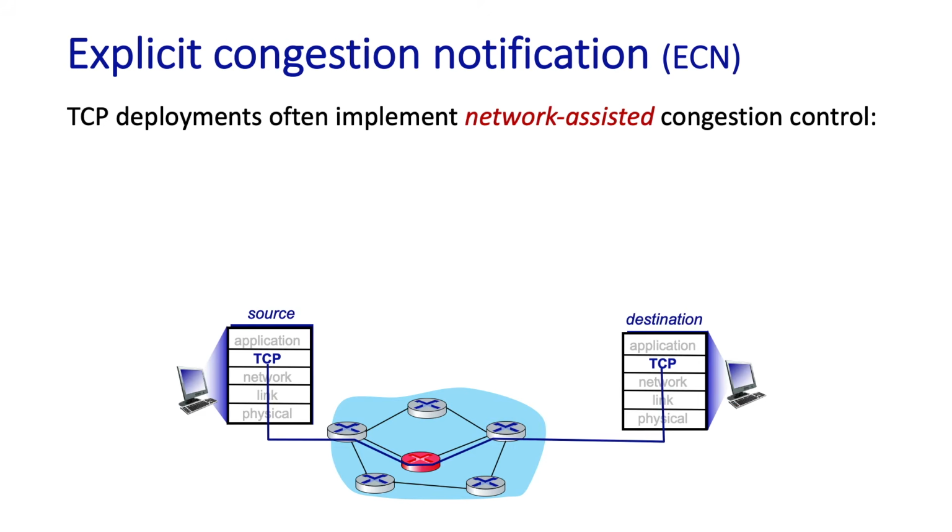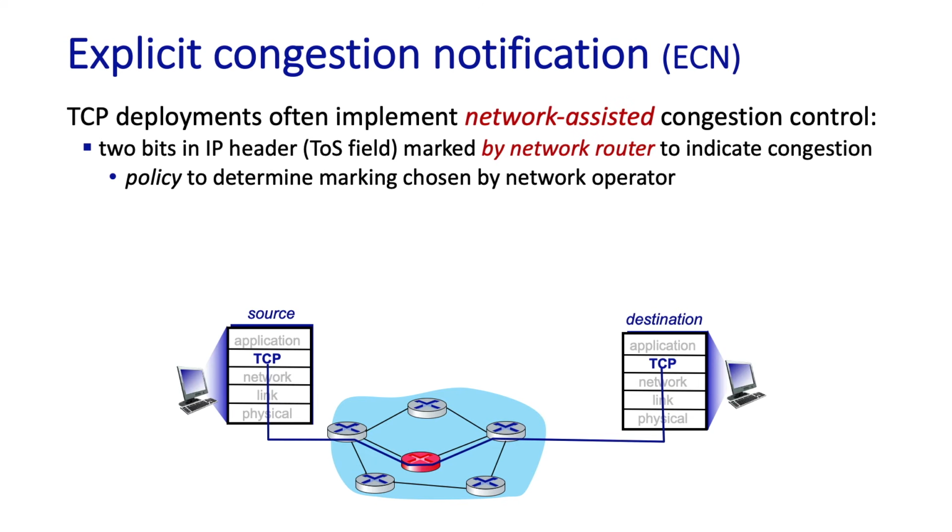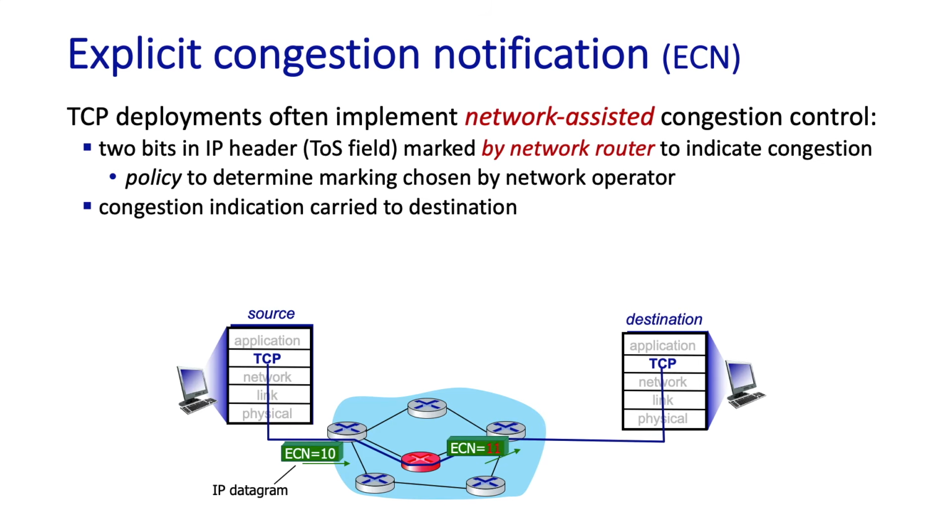Explicit congestion notification, ECN, is a form of network-assisted congestion control that involves TCP senders and receivers as well as the network routers. It's an approach that avoids congestion without having to drive a router into overload, i.e. a loss scenario. As shown in the figure below, in ECN, a congested network router will set a bit in an IP datagram header, which we'll take a look at in Chapter 4, to indicate that the router is congested.